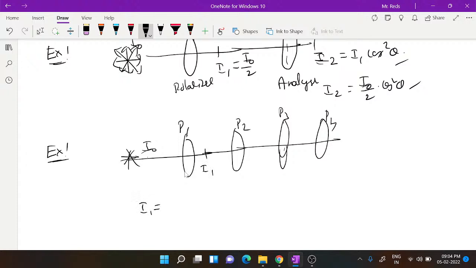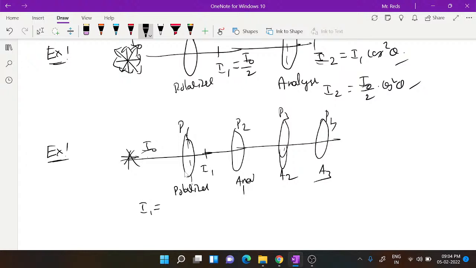The first polaroid is always called the polarizer, but the other polaroids are called analyzers: this is analyzer 1, analyzer 2, analyzer 3. The first one is the polarizer, which produces polarized light from unpolarized light. Once we have polarized light, all the others are filtering that intensity, analyzing it in different ways because of their orientations.